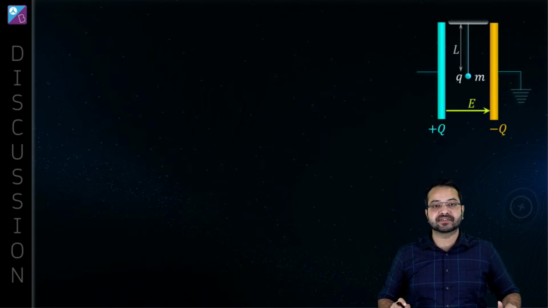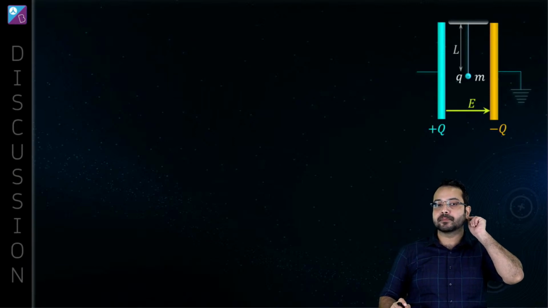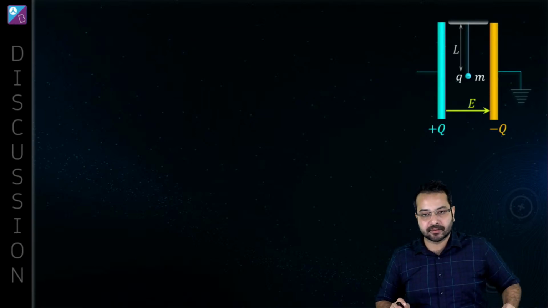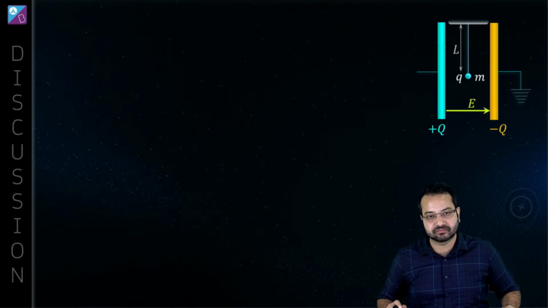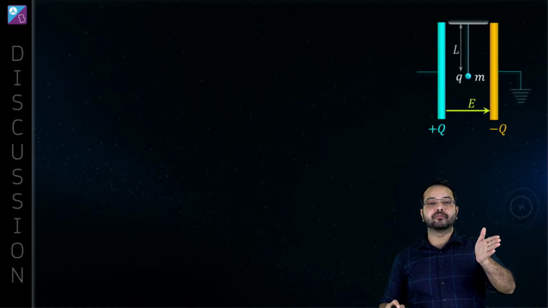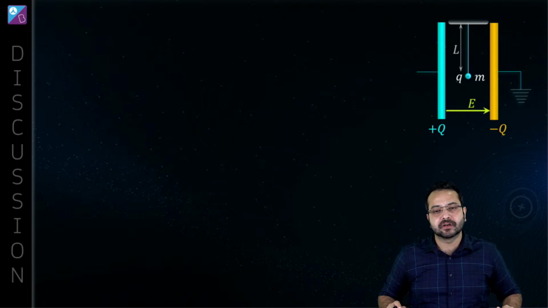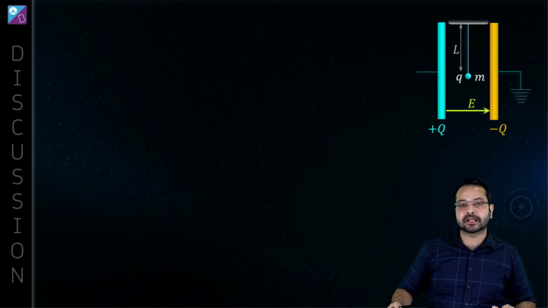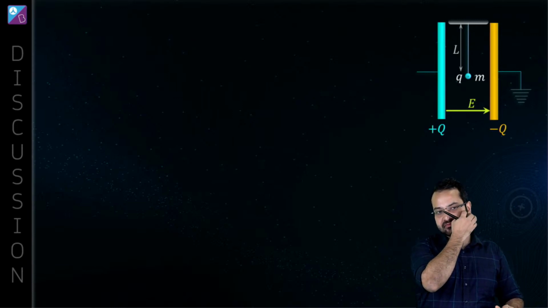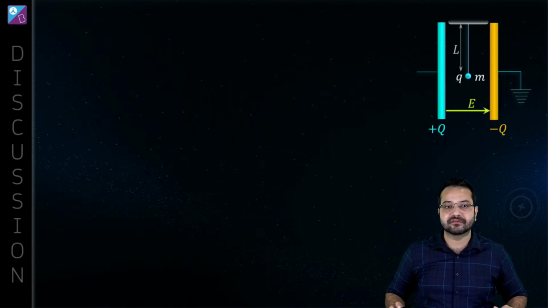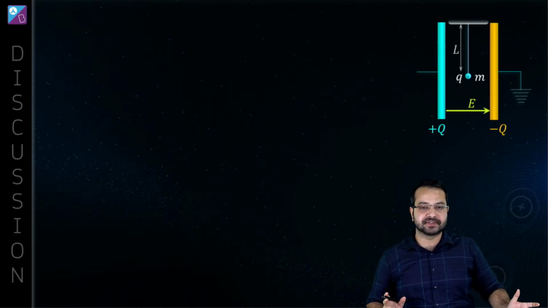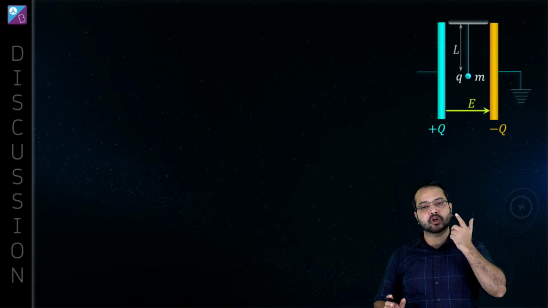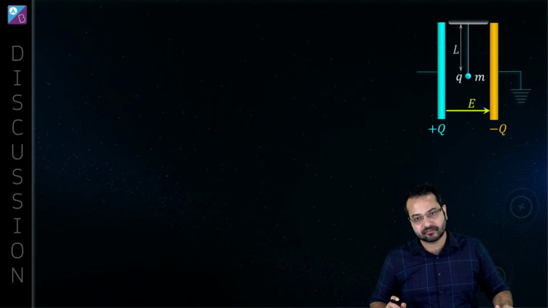So Azim is saying, sir, if it is not constant, then it would not be 0. It depends, Azim. If it's a symmetrical situation, then also it can be 0. If the force is an electrostatic force, and electrostatic force is conservative in nature, then in a round trip the net work done has to be 0. So even if the force was not constant, even then it would have been 0.